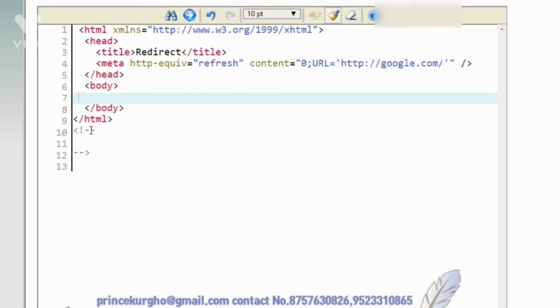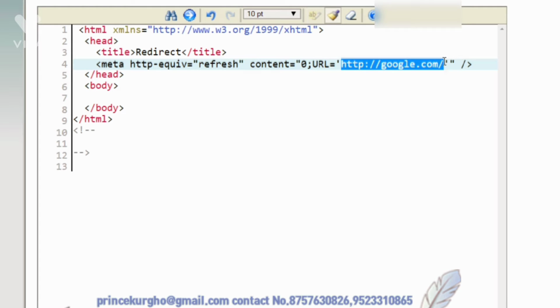So you can pause the video and just do that, or do the other way, but just make sure that when it says meta refresh, content equals 0. 0 means that it'll redirect immediately. If there's a number in there, it'll wait that many seconds. So if there's the number 5 in there, it'll wait 5 seconds before it actually redirects. And then of course, as you can see here, I'm telling it to redirect to google.com.